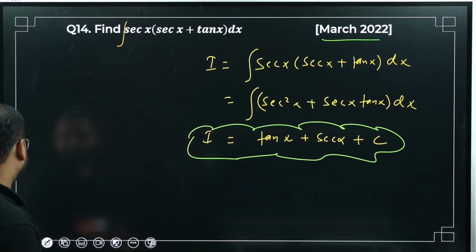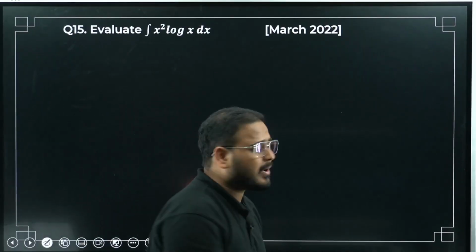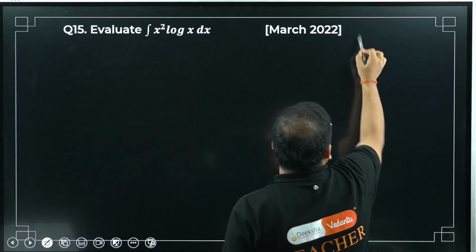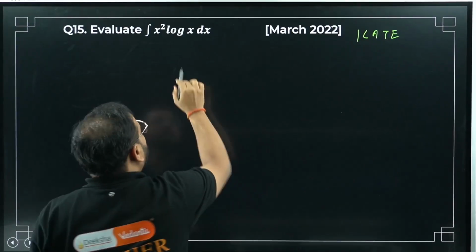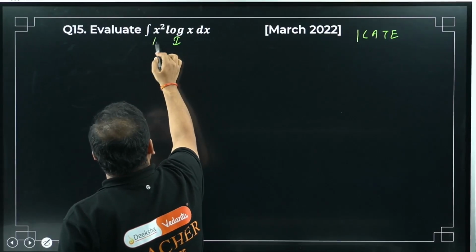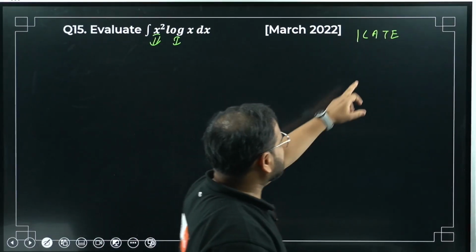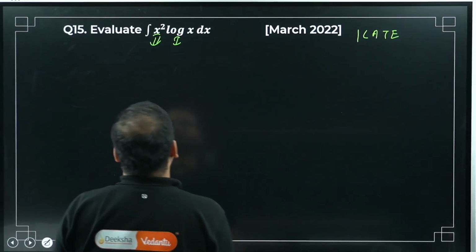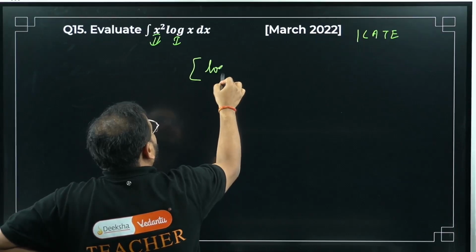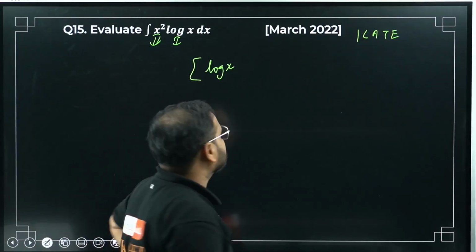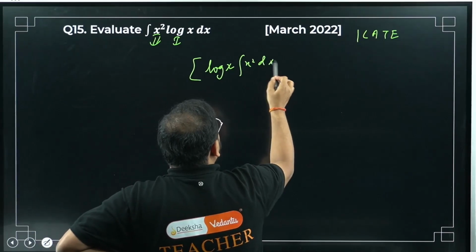Moving to question number 15: integral of x square log x. I have to use integration by parts again. The preference is given by the rule, and log has the preference. So the first function is log x and the second function is x square, since algebra comes after log. First I'll keep the first function, log x, as it is, and integrate the x square, so integral of x square dx.